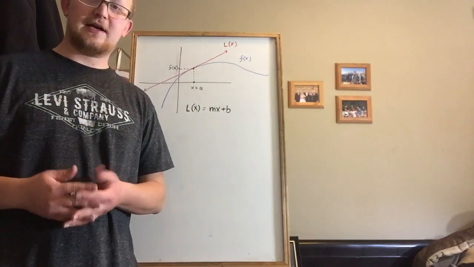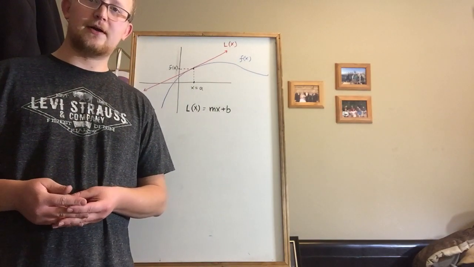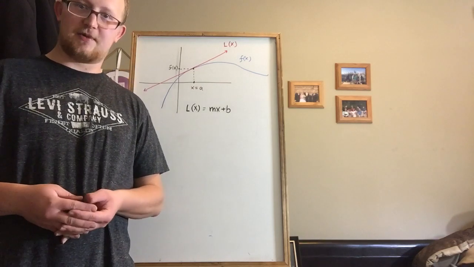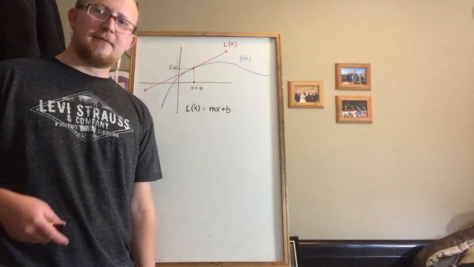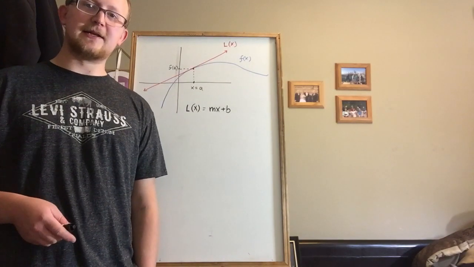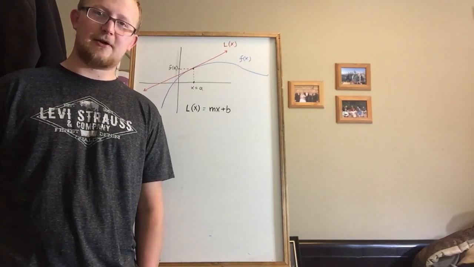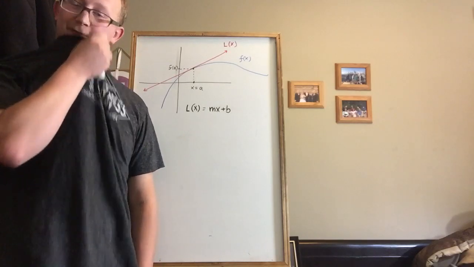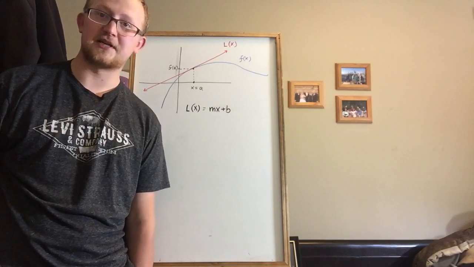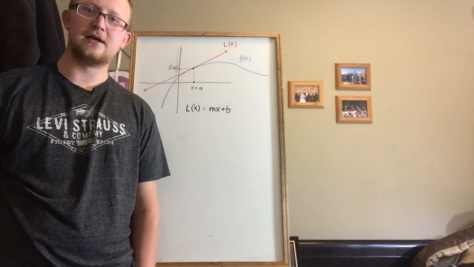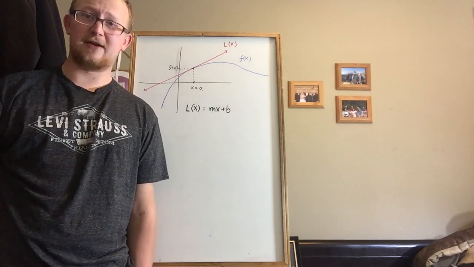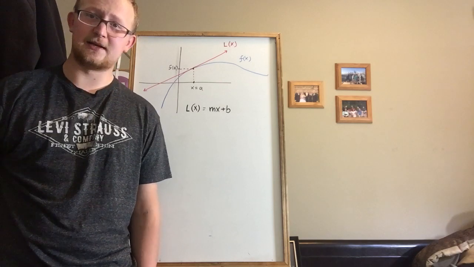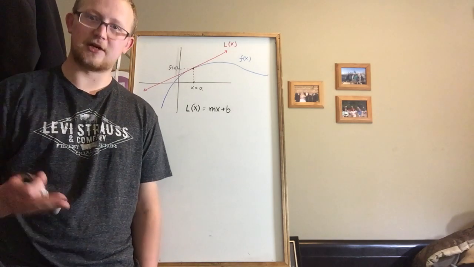Alright, we're back. We're talking about 3.11. This section is about what's called linearization. Probably, in my opinion, one of the most unnecessarily difficult topics in Calculus 1. For me, it took quite a few years of revisiting it and tutoring it to finally understand where this equation was coming from. And when I found out what it was, I felt pretty silly that it had taken me so long. So I just want to share this with you.